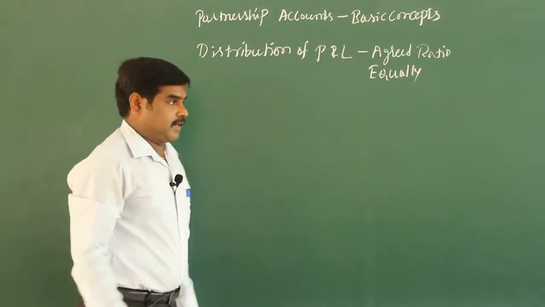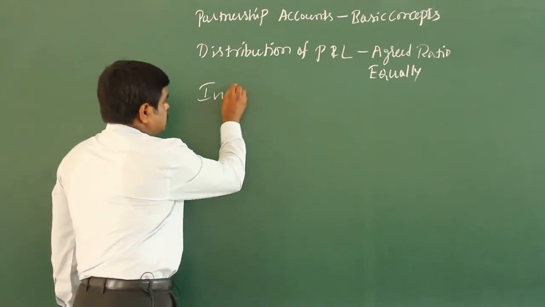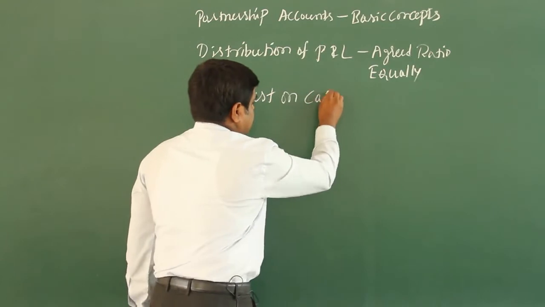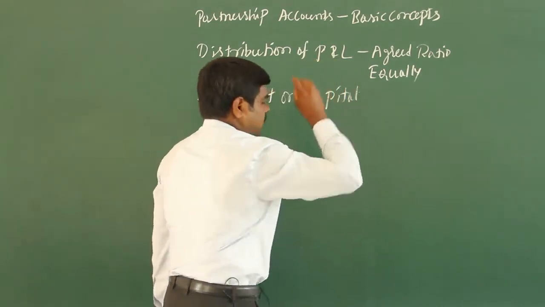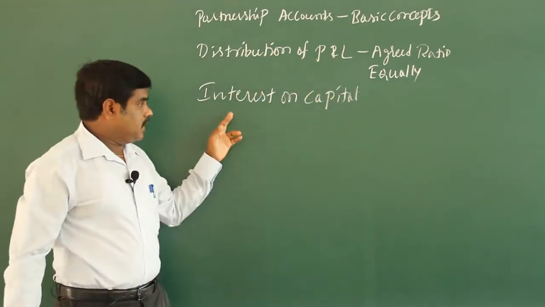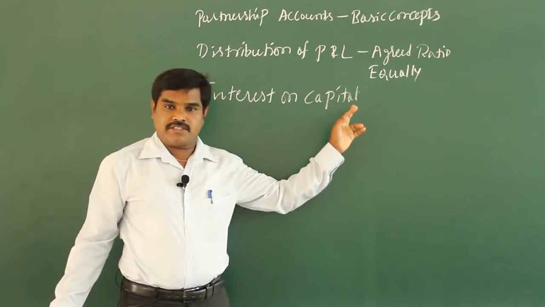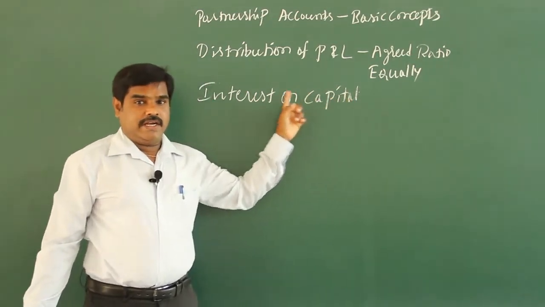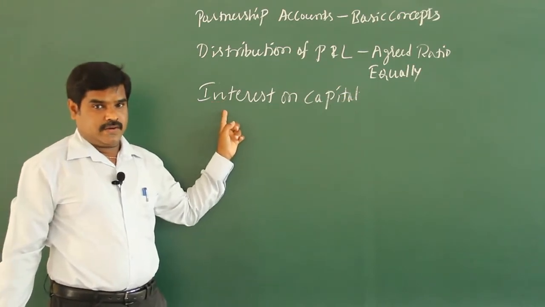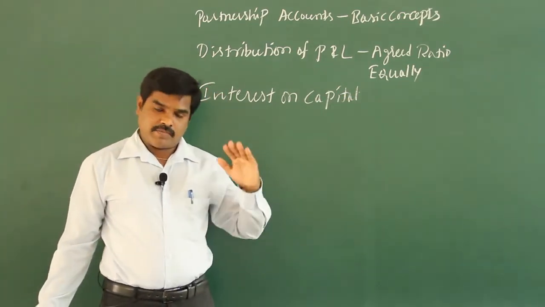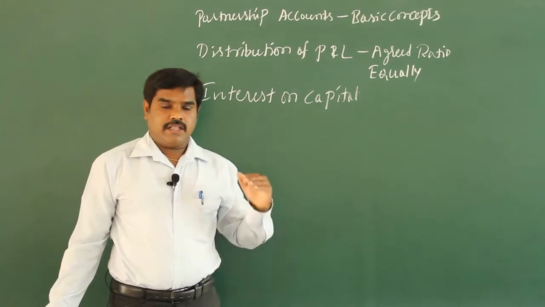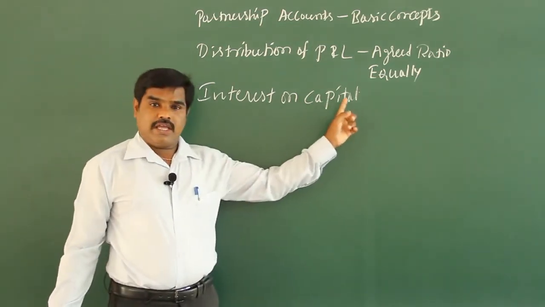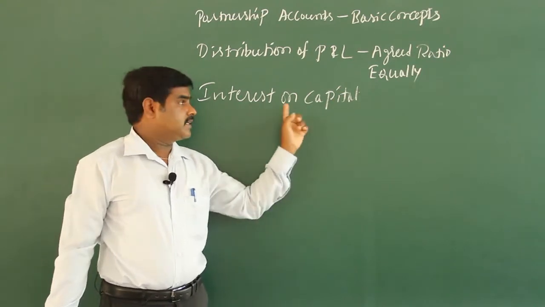Moving on to the next part, interest on capital. Of course, in first PUC you heard this word in the chapter called financial statement. On capital, interest they are going to calculate. Some of the owners especially want to know the profit after deducting the interest on capital. So that's what interest on capital.